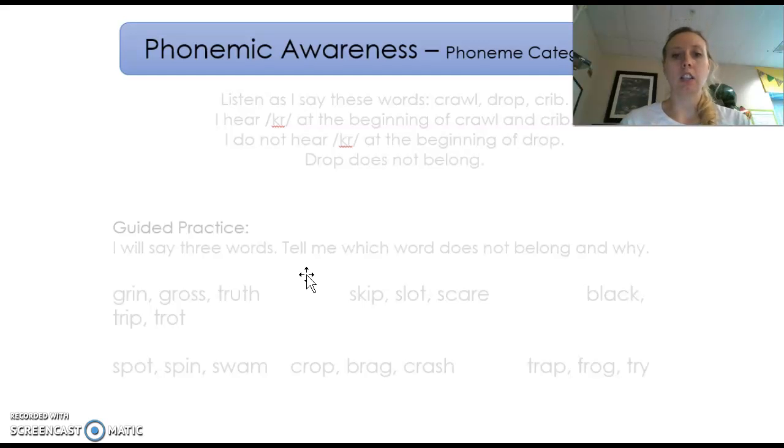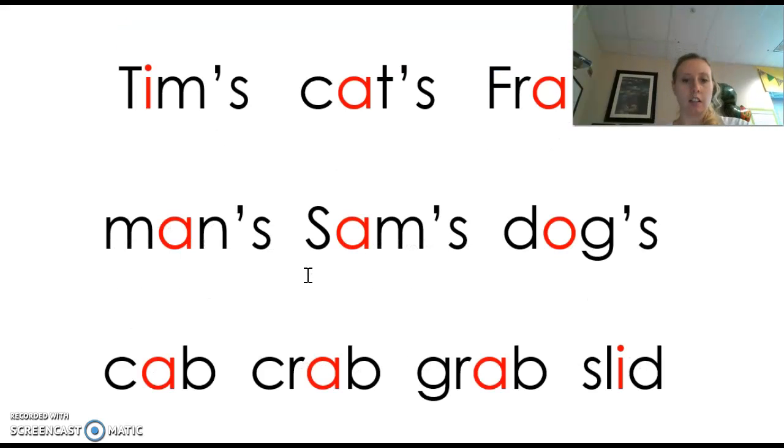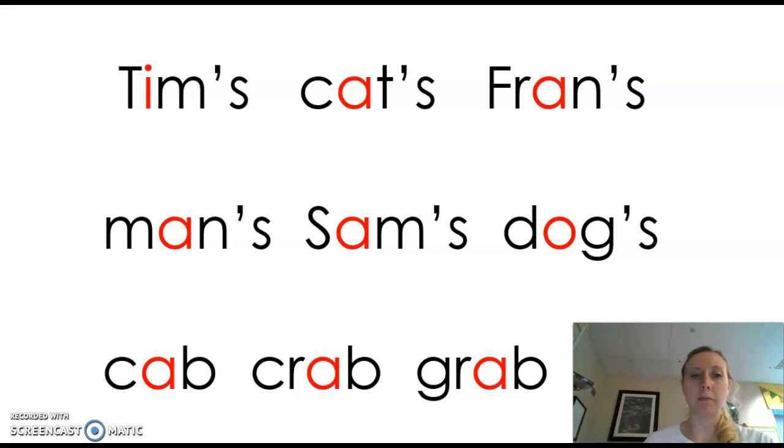Skip, slot, scare. Slot does not belong. Black, trip, trot. Black does not belong. Spot, spin, swam. Swam does not belong. Crop, brag, crash. Brag does not belong. Last of all, trap, frog, try. Frog does not belong.